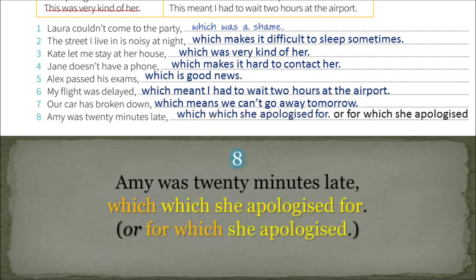Amy was 20 minutes late, which she apologized for. Or, Amy was 20 minutes late, for which she apologized.